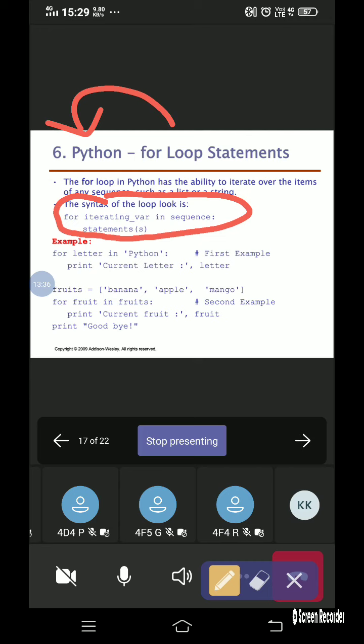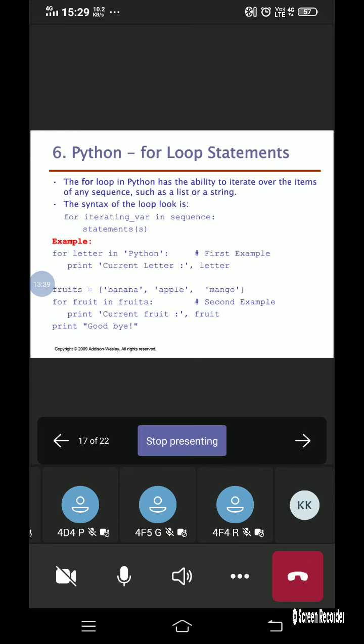Now we can notice in this particular example that I have specified the keyword for, space, letter in Python. Here letter is nothing but an iterating variable, and Python is nothing but a sequence. This is one simple example that I have specified here. So let us consider another example, where you will get a clear idea about the for loop.